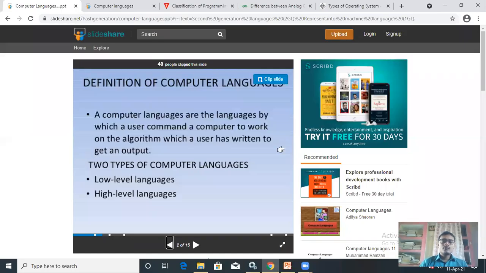You can also define computer languages as the languages by which a user commands a computer to work on the algorithm which the user has written to get an output. Means whatever work the user has written in a step-by-step manner, it will give the instruction to the computer and the computer will do the work and generate the output. Two types of computer languages are low level language and high level language. So let us have a look at low level and high level language.